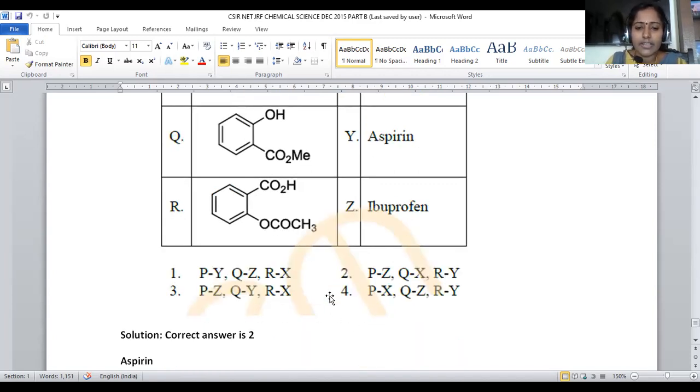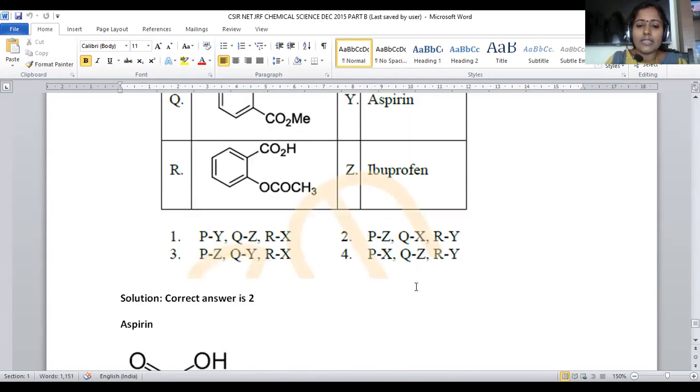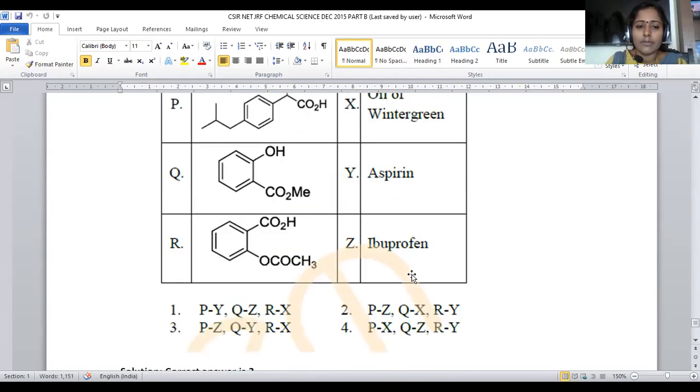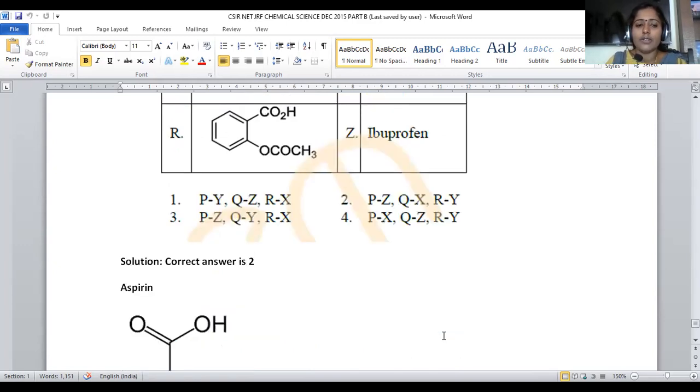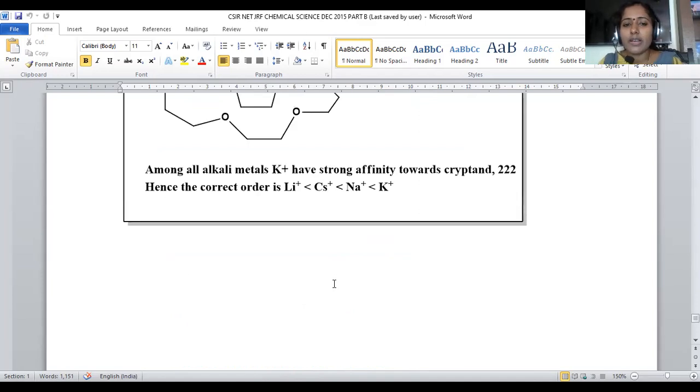P with Z is given in option number 2 and 3 both. So Q can be mapped with X, which is only available in option number 2, and R with Y, which is given in option number 2. So only option number 2 is the correct answer. For question number 70, option number 2 is the correct answer.